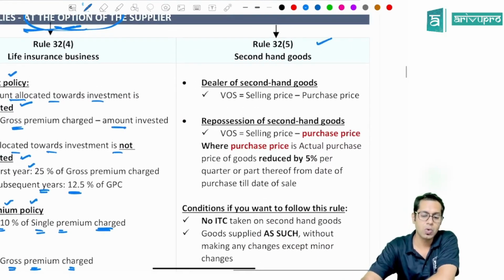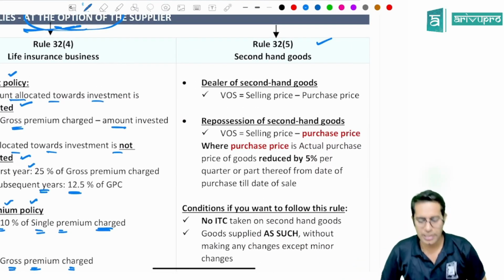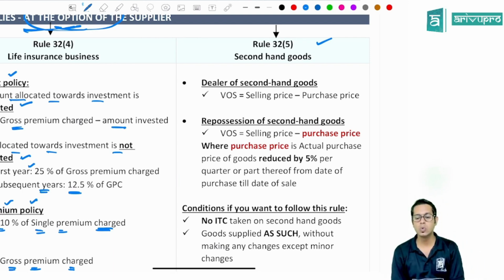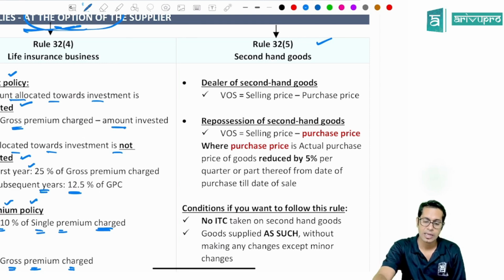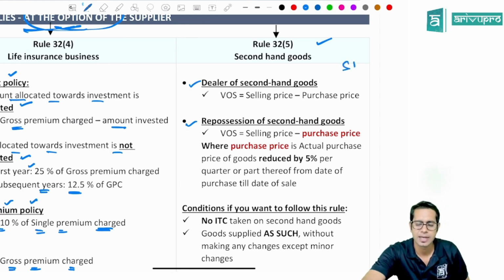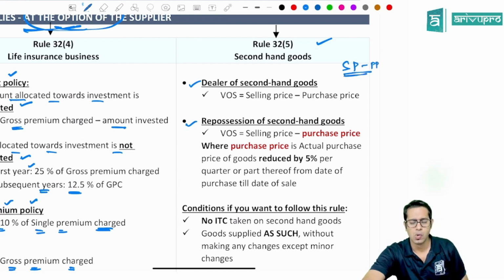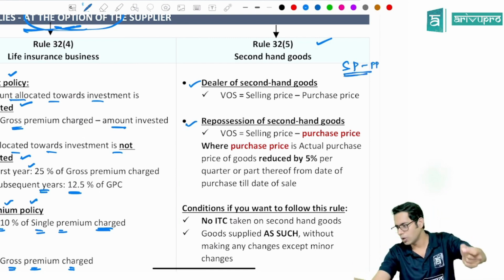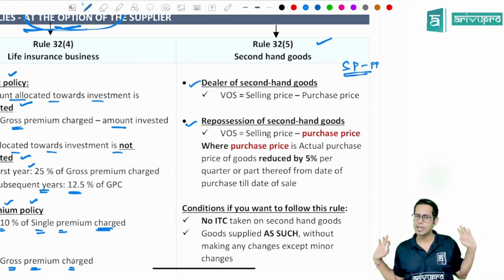Then rule number 32 sub rule 5 is applicable to whom, sir? If you are a dealer of second hand goods, or it is a case of repossession of second hand goods. You are either a dealer of second hand goods, or you are a repossessor of second hand goods. In case of rule 32 sub rule 5, the value of supply is very simple: selling price minus purchase price. What price you are selling that second hand goods at, and what price you purchased it at, that difference will be taken as value of supply.